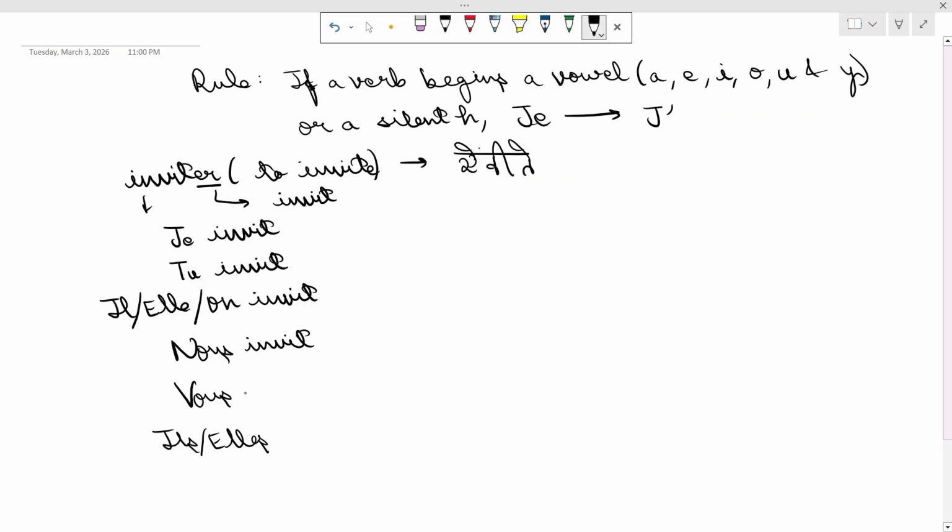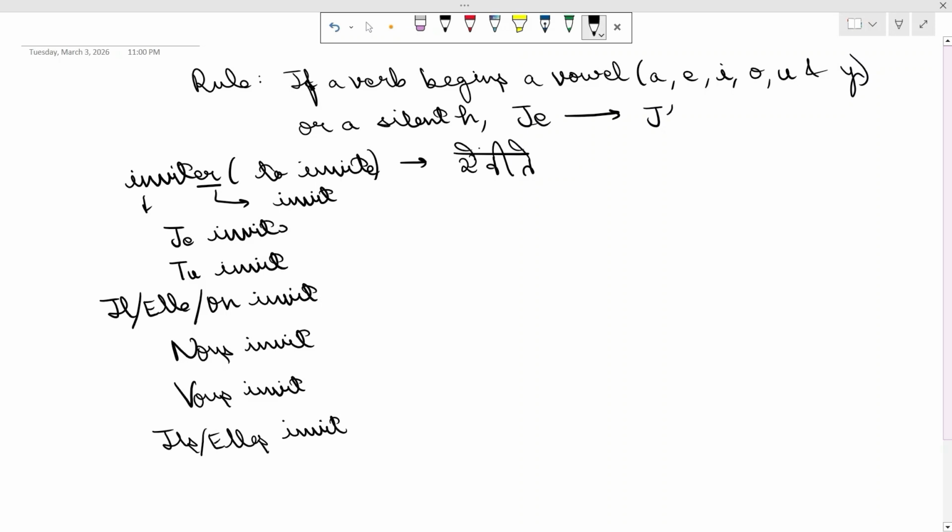If you practice it on a daily basis, pick up 5 verbs and practice it, you will not need to do it in this way. You will be able to do all the conjugations directly, and you will be able to frame the sentences much more quickly.